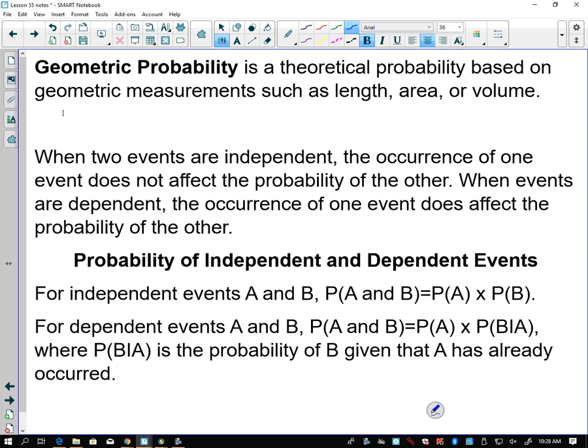And how many total cards are left? 51. So he has a 12 out of 51. So if we're asking ourselves, what is the probability that Diego got a heart and Eric got a heart, we would see this. We would see 13 over 52 times 12 over 51. That would tell me what the probability of both of them getting a heart is.